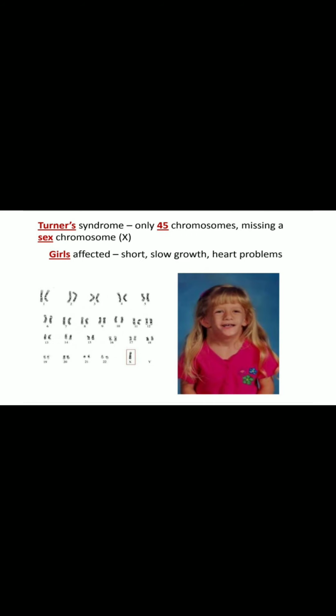Another one is the Turner syndrome, with only 45 chromosomes. There is a lack of one chromosome, that is missing a sex chromosome. The girls are affected with short stature, slow growth and heart problems.